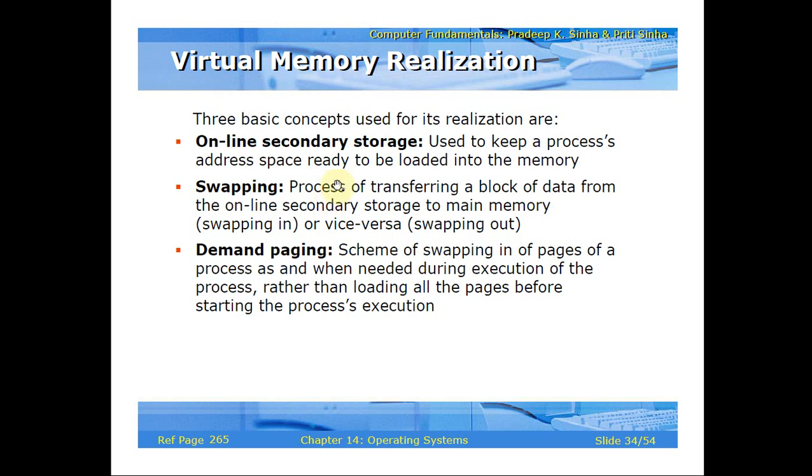Swapping is nothing but interchanging. It is the process of transferring a block of data from the online secondary storage to main memory, that is swapping in, or vice versa, that is swapping out. From the online secondary storage, which may be the hard disk, some portion of data may be transferred to main memory. Similarly, it can go from main memory to secondary storage.